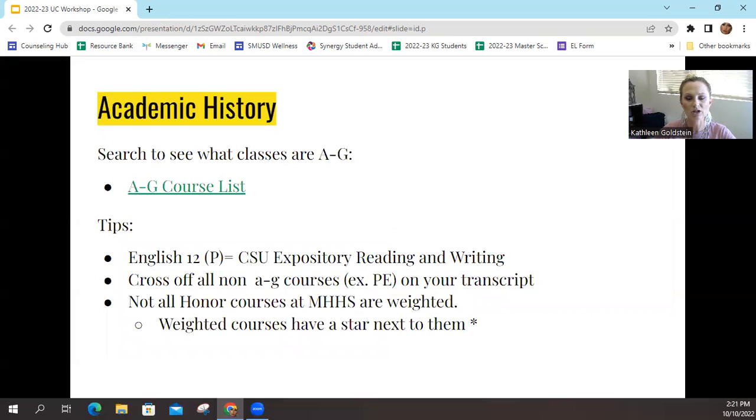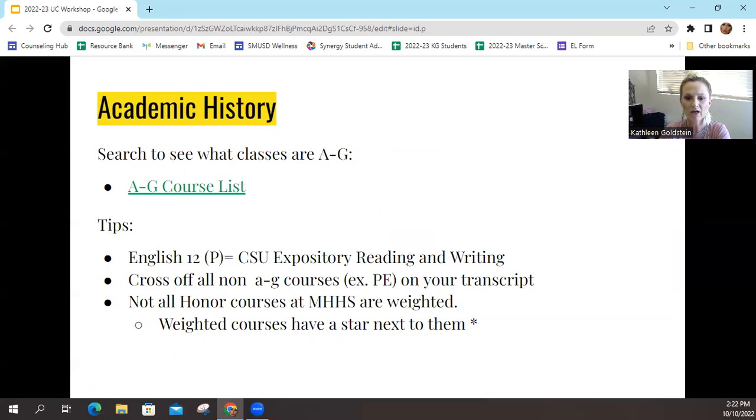All right, the next section would be the academic history, and this is where you're going to be providing the school with all of the A through G coursework that you've completed, including grades. You can get to a list of all the ones that qualify on this section here if you want to double check if a class is an A through G course or not. Usually you're able to tell in the title. It'll have a P for college prep, an H for honors, or an AP for advanced placement.